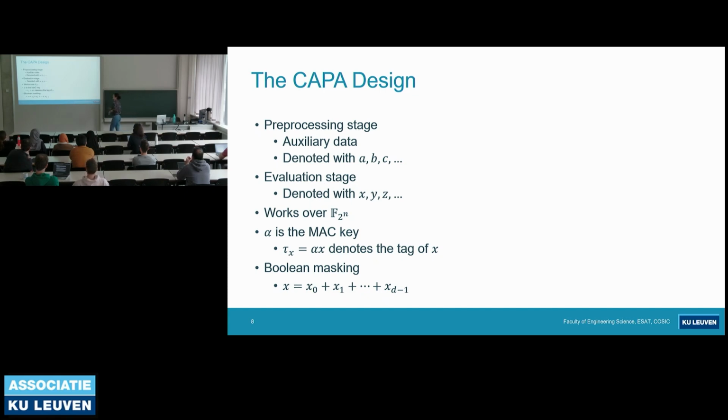And all the computations are done over F2^n, so we are in a Galois field. And as I said, MAC-and-Check is used in CAPA. So how we compute a MAC for given data X is we have alpha as the MAC key, and the multiplication of alpha and X is the tag. So we associate this tag with each secret variable. And CAPA makes use of Boolean masking. This means there are a number of shares, and if we take the XOR of them in the Galois field we are working in, then we get the secret variable itself.